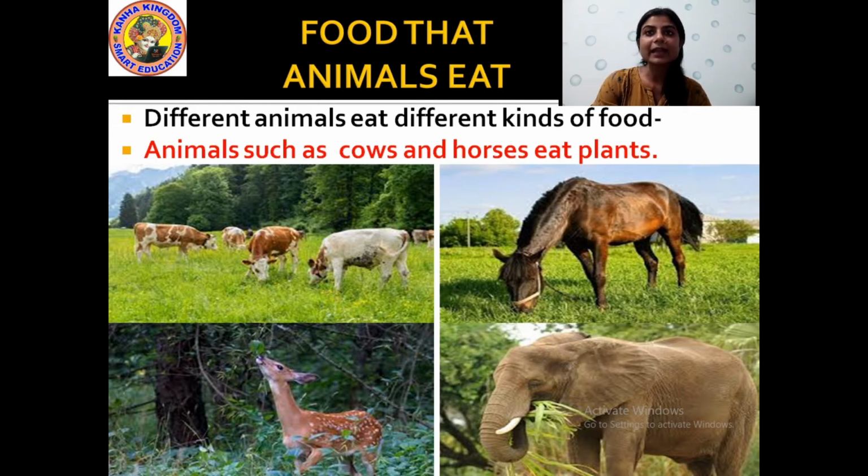And the animals like cow, horse, deer, elephant, these are some animals which eat only plants. And you know what? These animals are known as herbivores. The animals which eat only plants are known as herbivores. You will study about this in your higher classes. Alright, the animals which eat only plants are called herbivores. Understood?